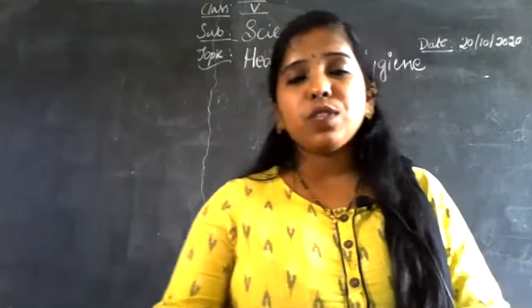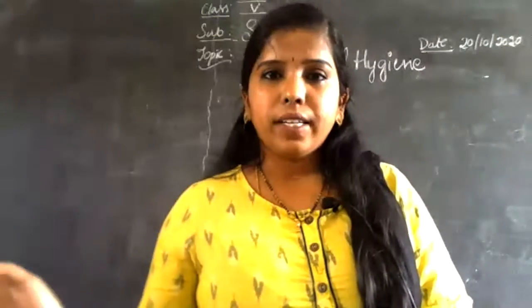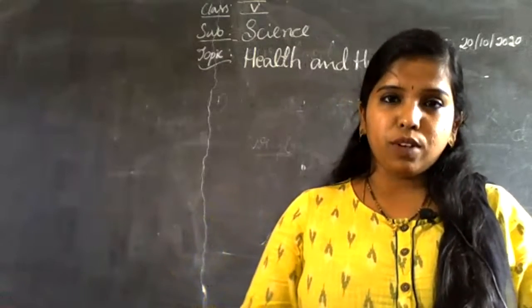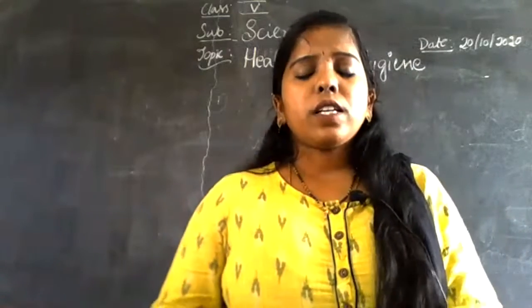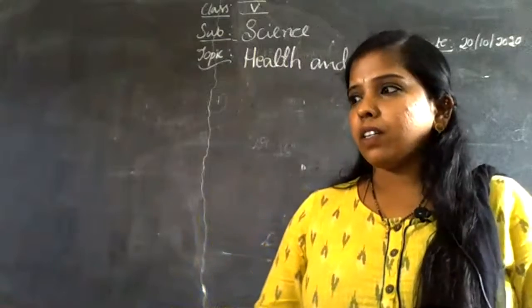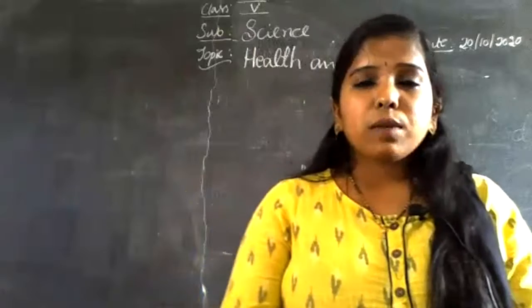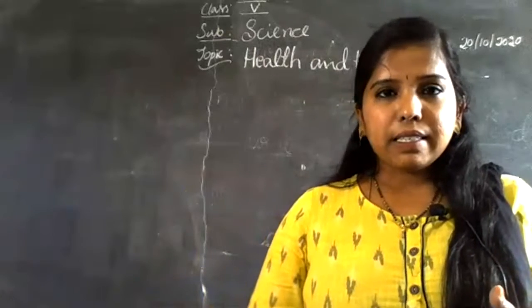In the last class we studied what is diet, what is balanced diet, and what are the benefits of eating food. We came across different food groups, and we also discussed the different types of diseases.